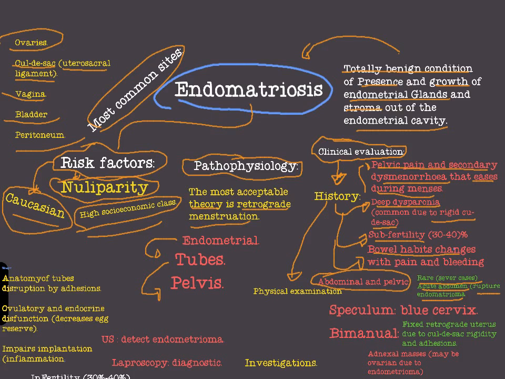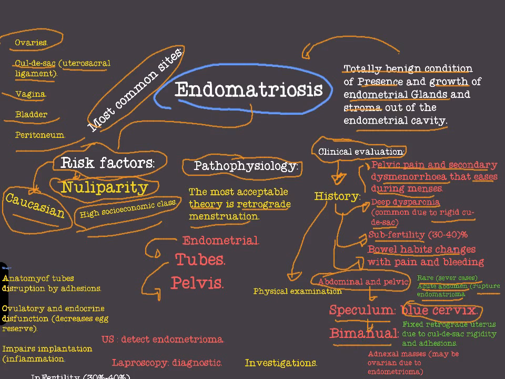What is endometrioma? Do you know what endometrioma is? Endometrioma is a collection of blood from the bleeding of the endometrial tissue, okay. Endometrioma is called a chocolate cyst. So in abdominal and pelvic examination, we are looking for any masses from an endometrial chocolate cyst or pain. After abdominal and pelvic examination, we move to speculum examination. In speculum examination, we can see a blue cervix, okay, and then we move to bimanual examination.